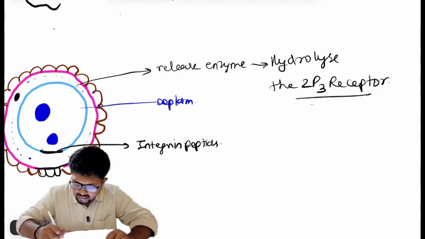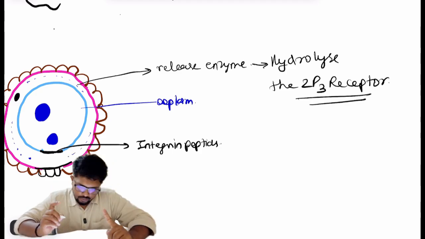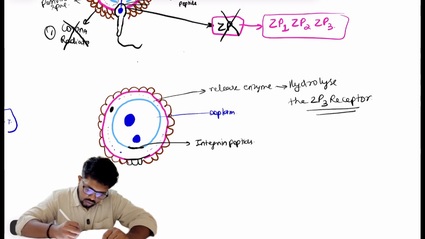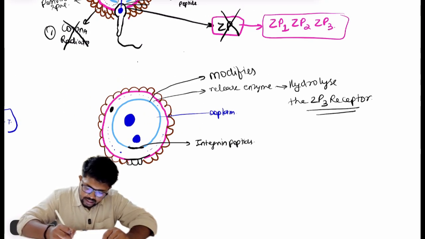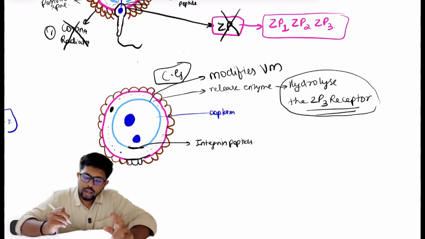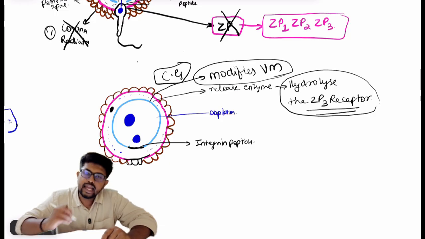The cortical granules will also modify the vitelline membrane. So the cortical granules do two things: they hydrolyze the ZP3 receptor on the zona pellucida and they modify the vitelline membrane.